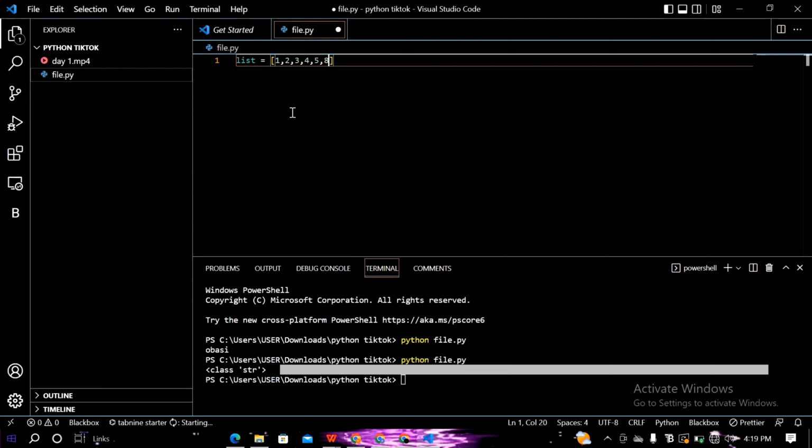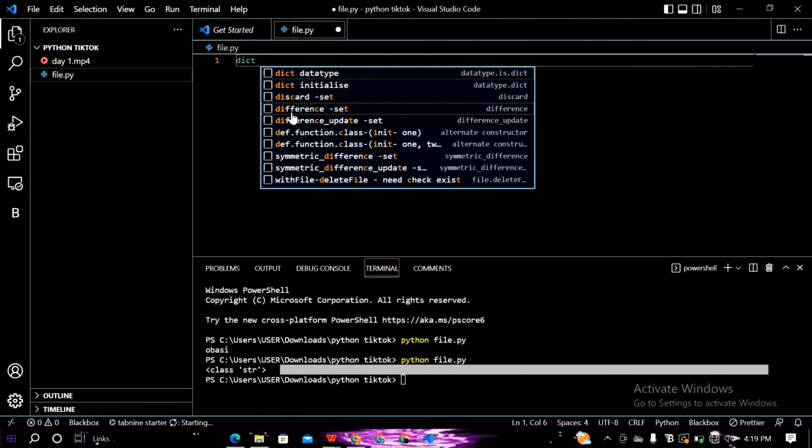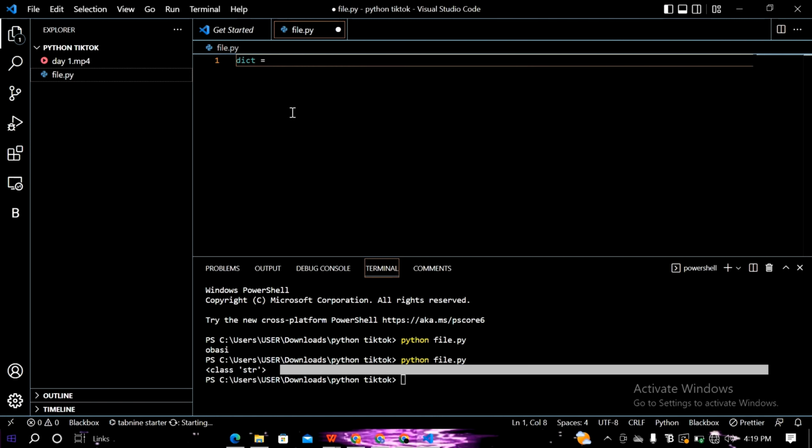Next, we have dictionaries. A dictionary is a collection of name and value elements. For example, in your normal dictionary, you have a word you're looking for and you have the definition. So key and value, sorry. In this dictionary, we can have name as the key, which is what we're going to be using to access the value we want. And then we're going to have the value, which is my beautiful name, praise.